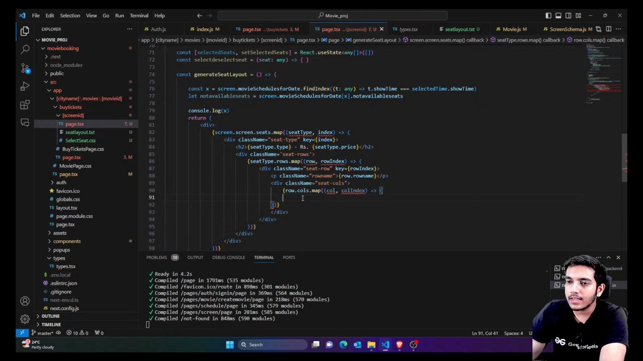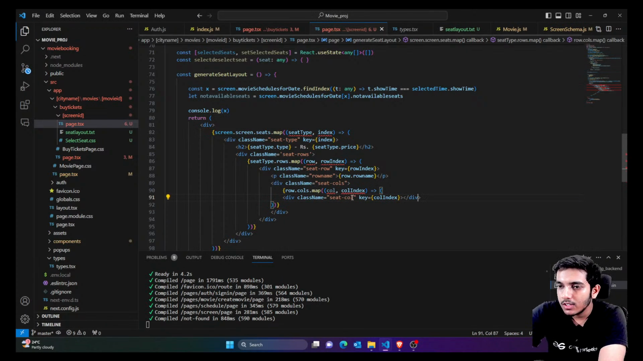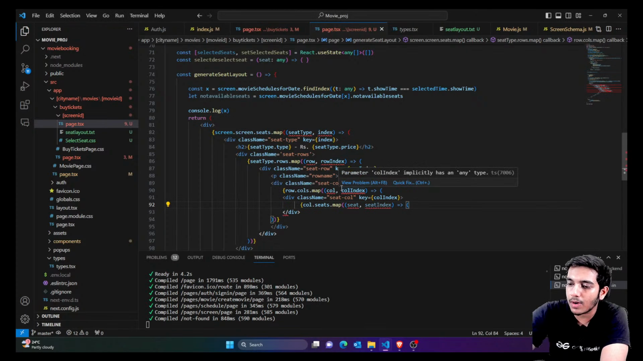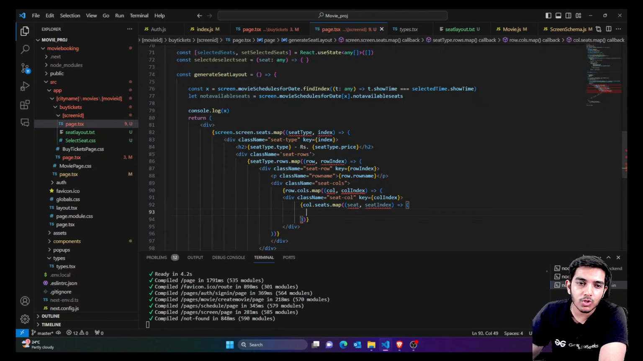Now inside this we want to show each column. Each column has what? Each column has some seats. So you can simply say each column is here. Now for showing the seat, again I'm just going to say that inside the column we have seats. So column dot seats dot map. Now you just want to show the seats.